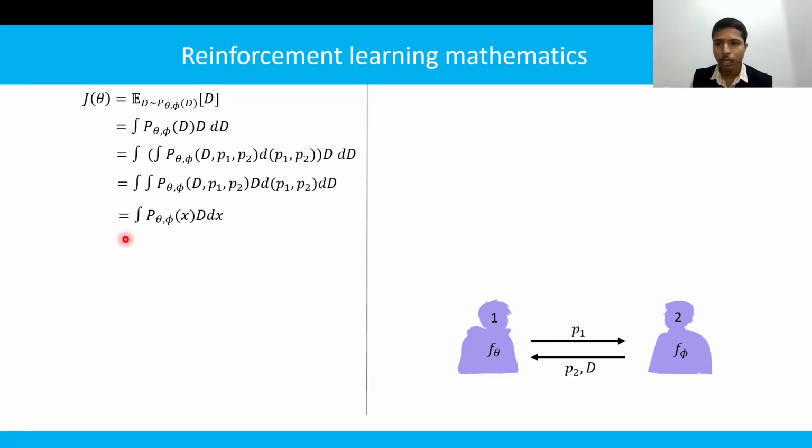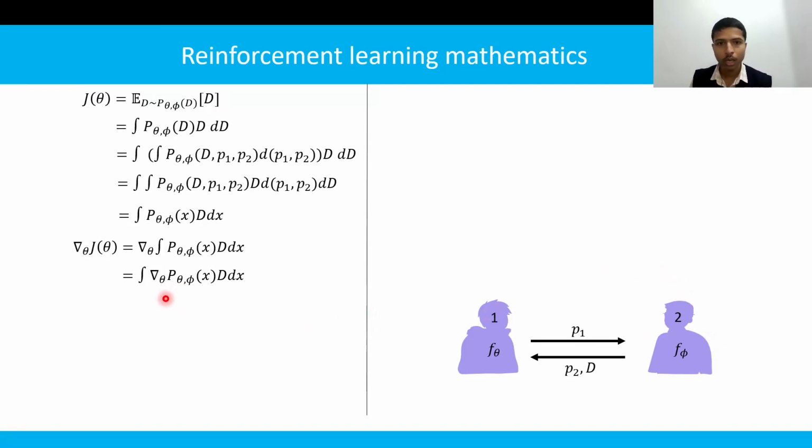Now let's look at what would happen by taking the gradient over this objective function. The gradient can be interchanged with the integral. Here doing integration is not possible. Why? Because the form of the probability density function is not known to us, because the physics of the second person is not known.